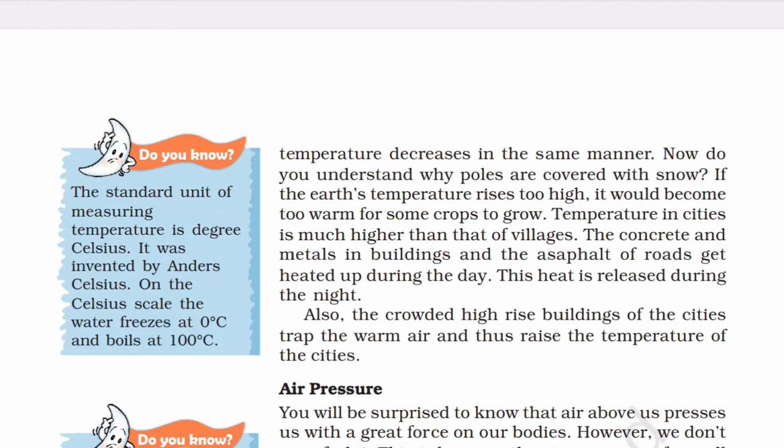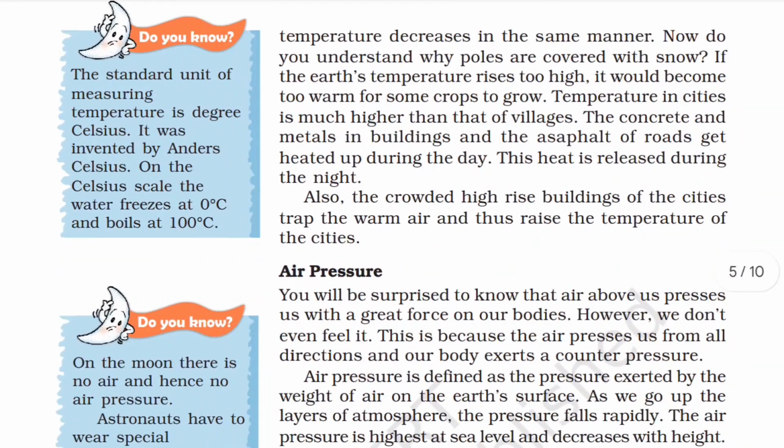If the earth's temperature rises too high, it may become too warm for some crops to grow. Temperature in the cities is much higher than that of villages. The concrete and metal in buildings and the asphalt of roads get heated up during the day. This heat is released during the night. Also, the crowded high-rise buildings of cities trap warm air and thus raise the temperature of the city.